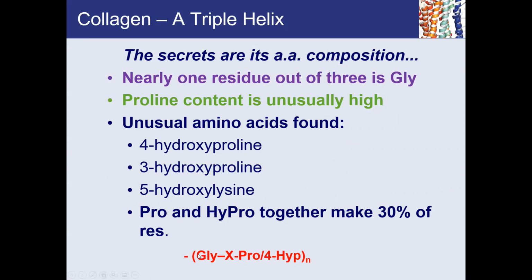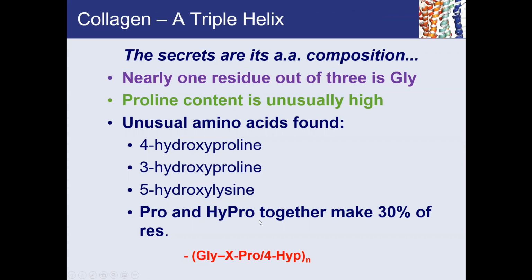here is what it looks like. So this is a repeat of this tripeptide residue. Okay, so first residue is glycine. Again, glycine is prevalent. Then you have the second amino acid. When you say a biochemist writing X, it means that you can pretty much put any amino acid there, any of the 20 naturally occurring amino acids. That's what it means, X. So glycine, and then any amino acid, and then the third residue is either a proline or hydroxyproline.